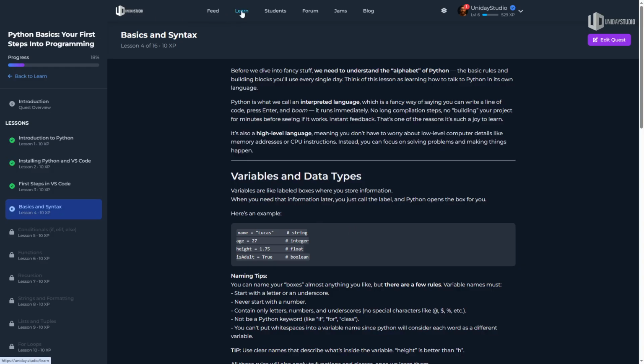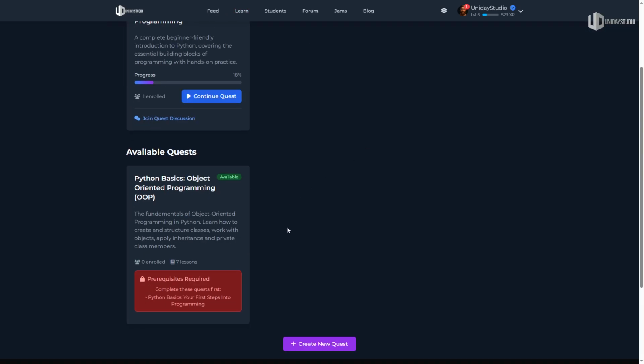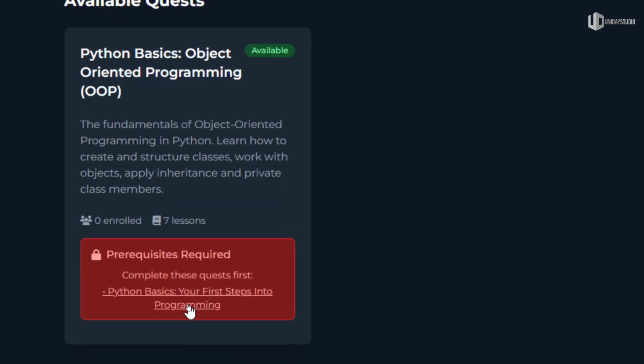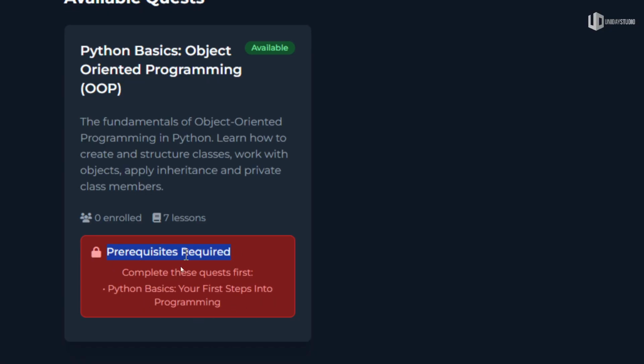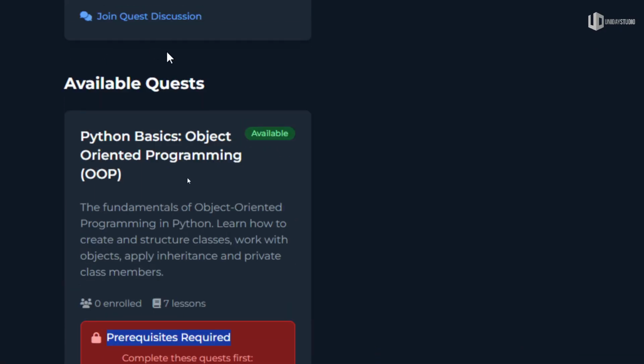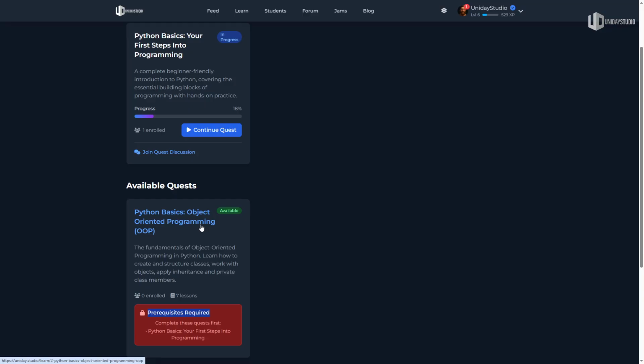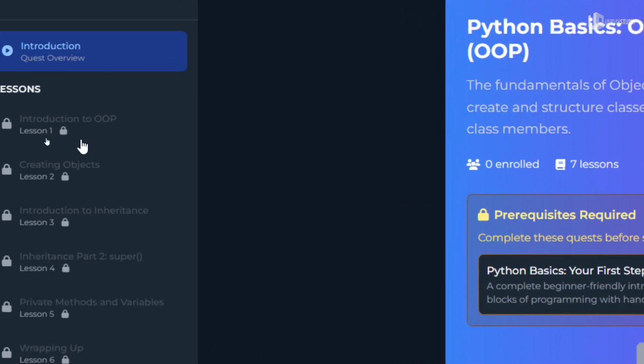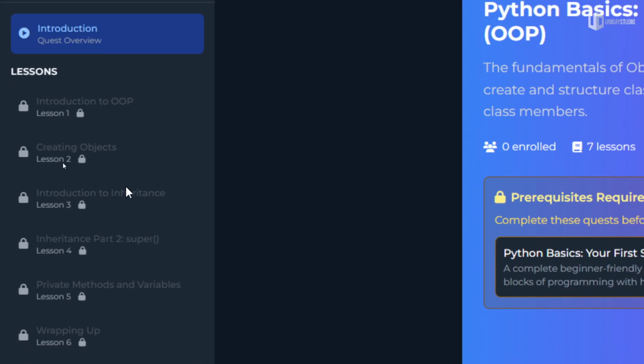And once you finish this, you will be recommended to do the Python object-oriented programming. You can see it does have a prerequisite because you need to learn the basics first, of course. But once you learn the basics and you complete everything, you can jump to the object-oriented programming. It's again another course, very easy, very straightforward. There is an introduction to object-oriented programming.